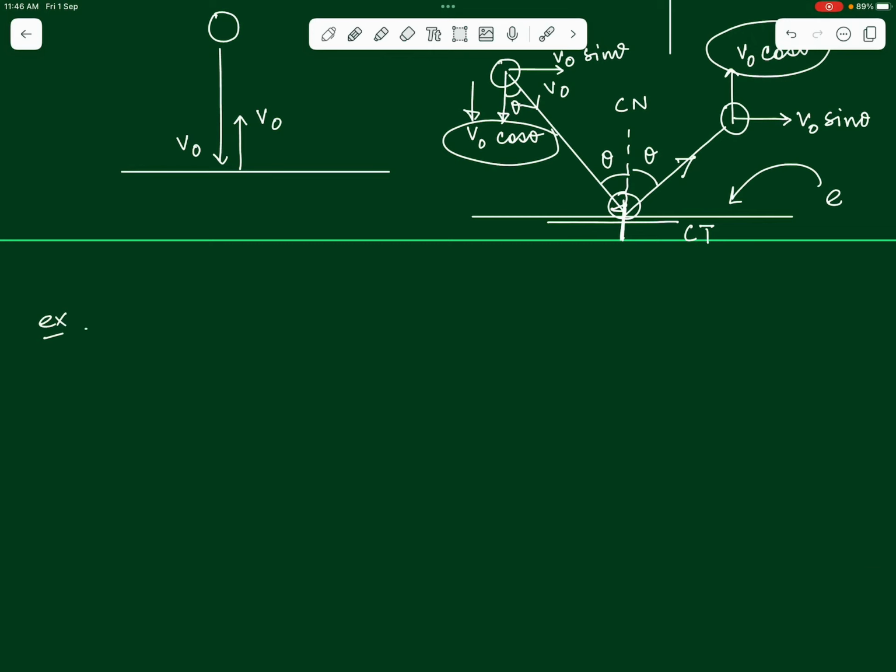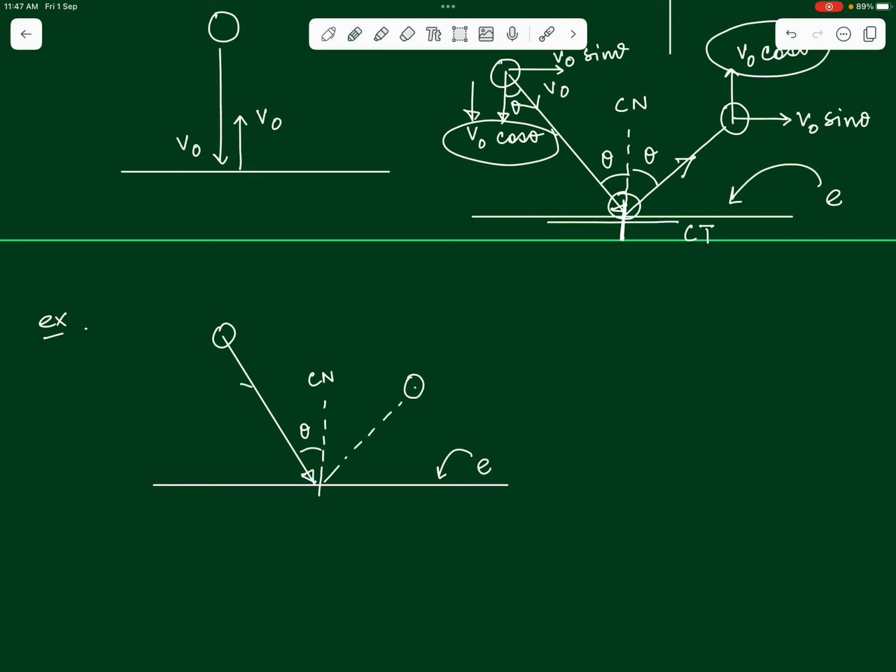So let's say there is a case where we have a ball which comes and hits a ground in a direction which makes an angle theta with the vertical or the direction of common normal, and the coefficient of restitution associated with the collision that happens between the ball and the ground is E. We are supposed to find out the final velocity of the ball and its final direction of motion.